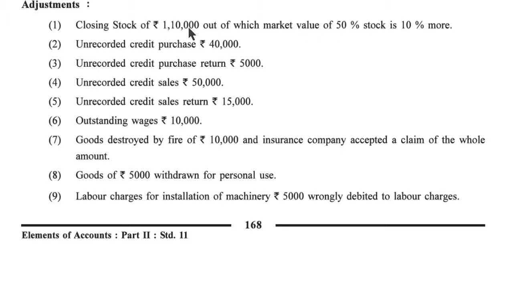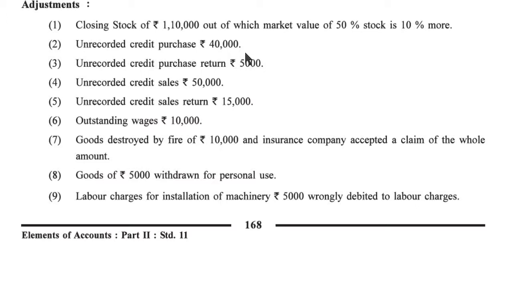So here, 1,10,000 out of which 50% stock is 10% more, no calculation is necessary. We have to use the lesser value, and it is 1,10,000.